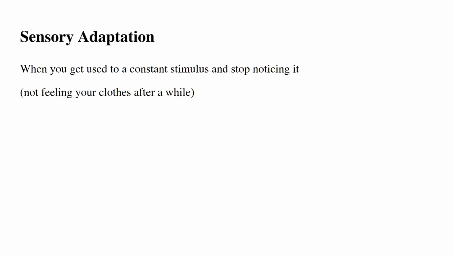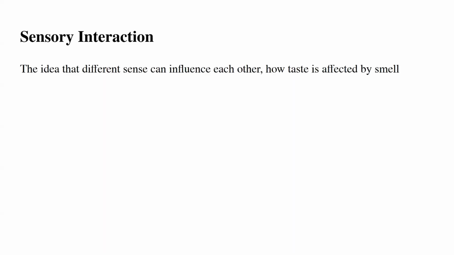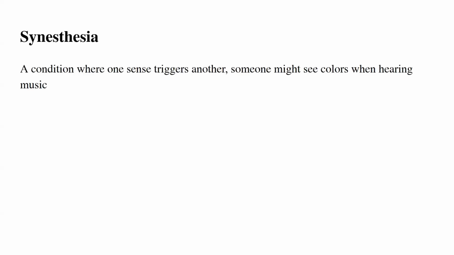Sensory adaptation is when you get used to a constant stimulus and stop noticing it, such as not feeling your clothes after a while. Sensory interaction is the idea that different senses can influence each other, such as how taste is affected by smell. Synesthesia is a condition where one sense triggers another, such as when someone might see colors when hearing music.